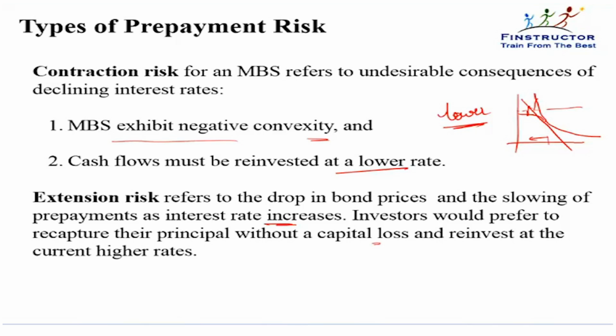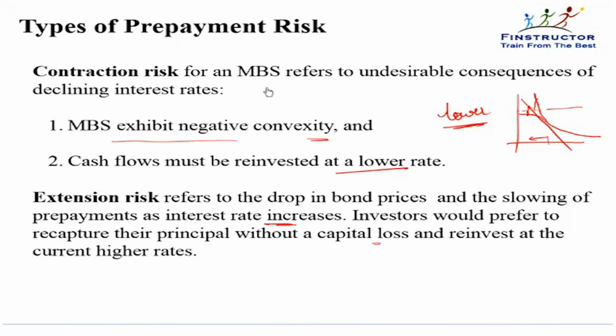So even if they have extra money, they won't prepay a low rate loan, they'll invest it themselves at a higher rate. So then the life of the MBS will get extended and the value will fall as interest rates rise, because discounting now starts happening at a higher rate.